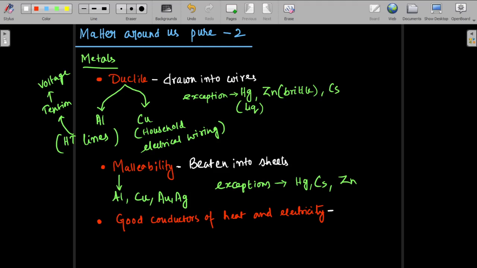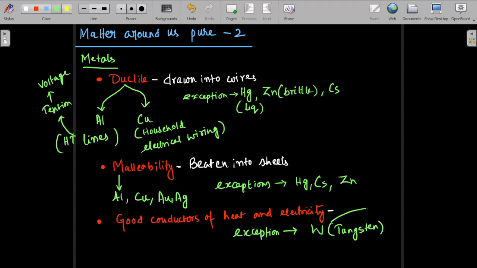Anything that you can see as a metal in your house is a good conductor of heat. But yes, there are exceptions. Here also there are exceptions. Exceptions like tungsten. Tungsten is a metal. Tungsten's symbol is W. It is not a good conductor of electricity.